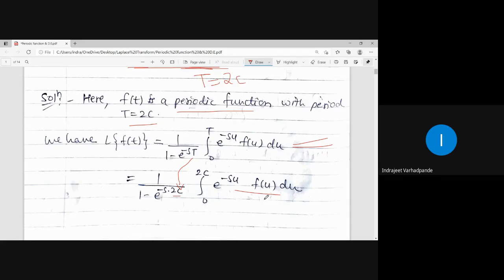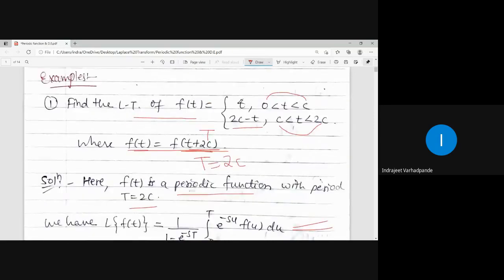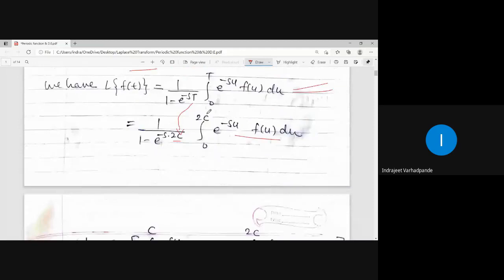Now, what are the limits of integration? 0 to 2c. But how is the function defined? The function is defined as t between 0 to c and 2c minus t between c to 2c. So I will be splitting this interval as per the given limits.